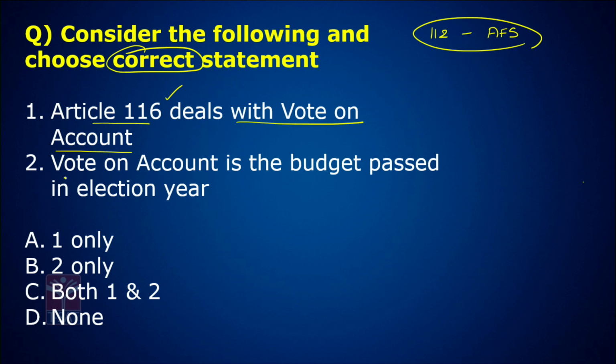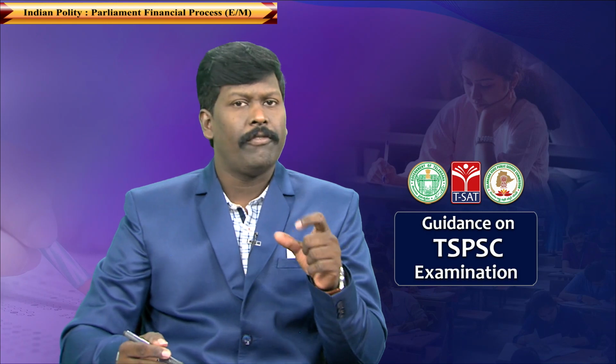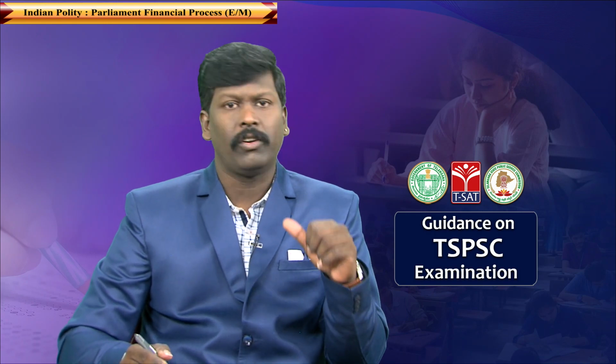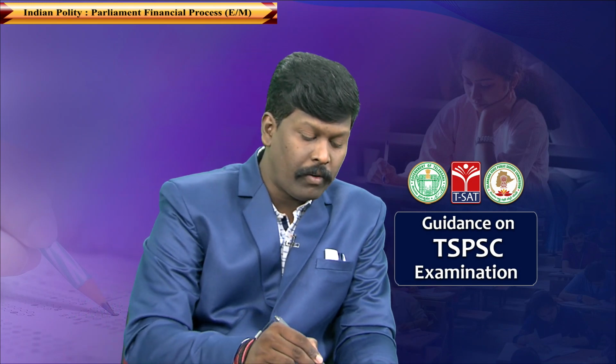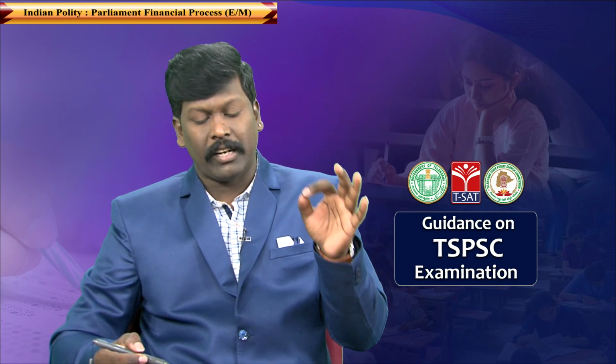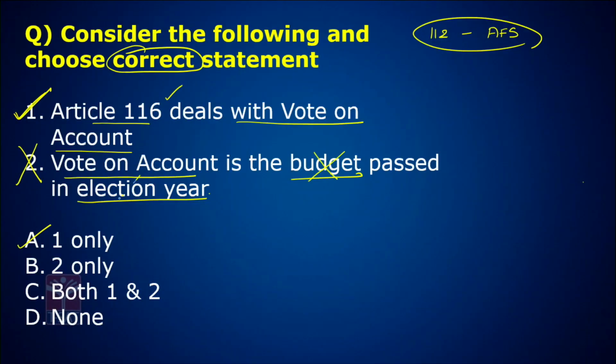Vote on account is the budget passed in the election year. Now this is one favorite question in your exam. Many people tend to opt for the wrong answer. If you think the answer is C, that is absolutely wrong, because the answer for this is A. Statement 2 is wrong, statement 1 is correct. Article 116 deals with vote on account, but it is not the budget passed in election year.